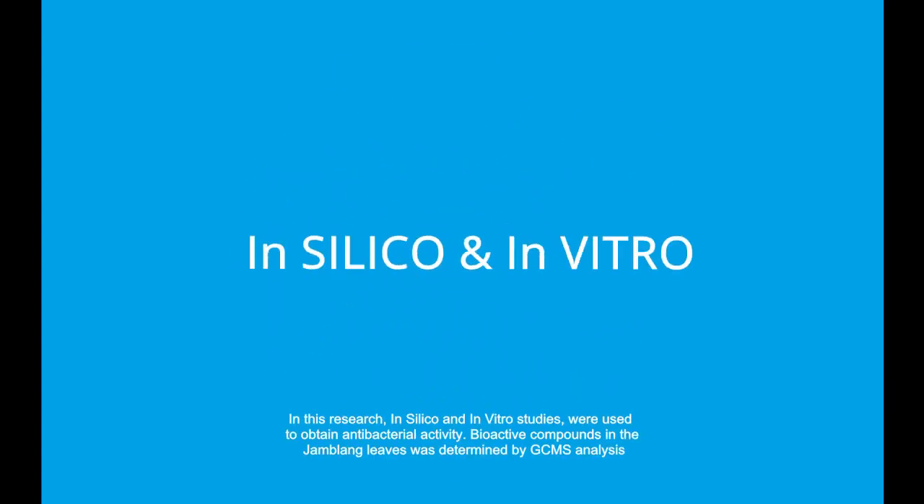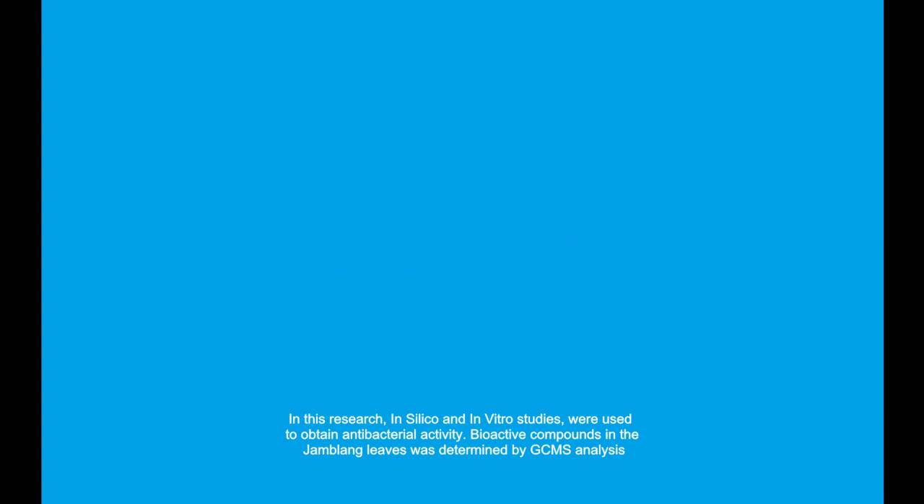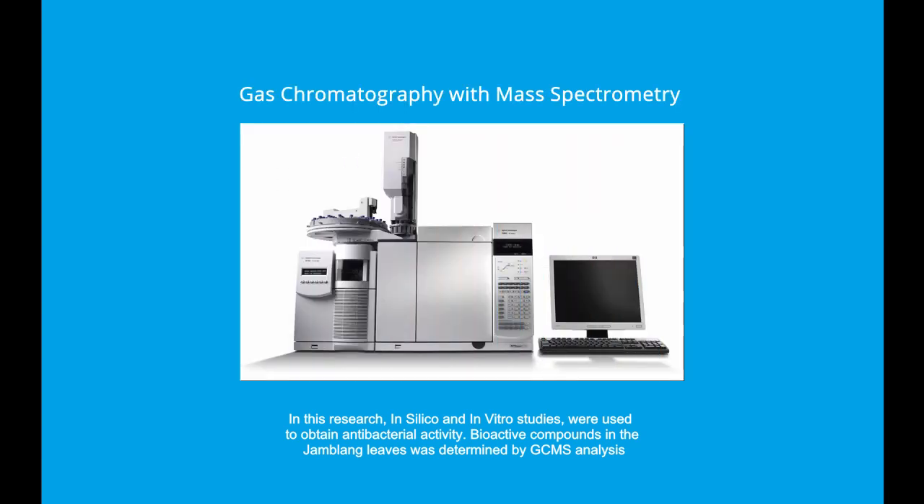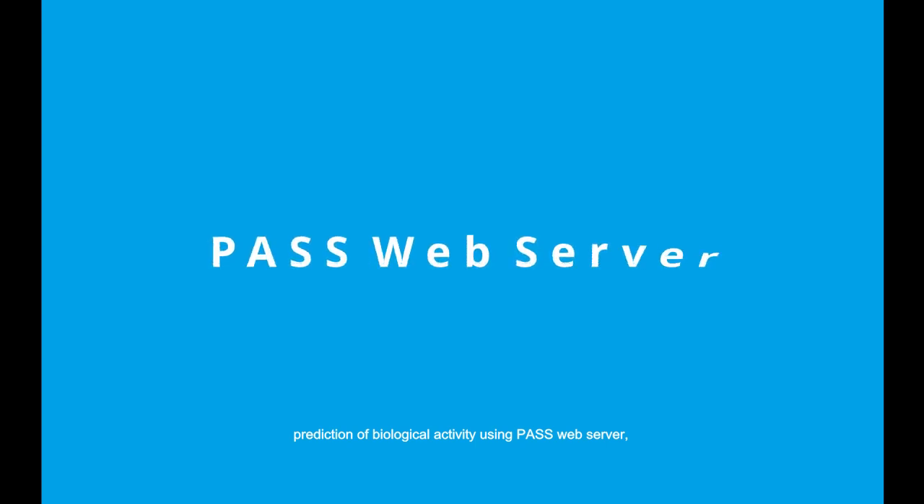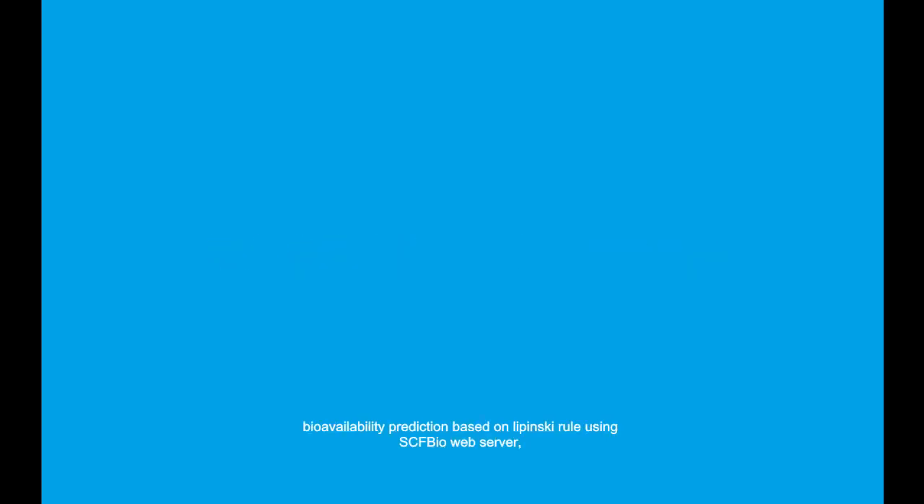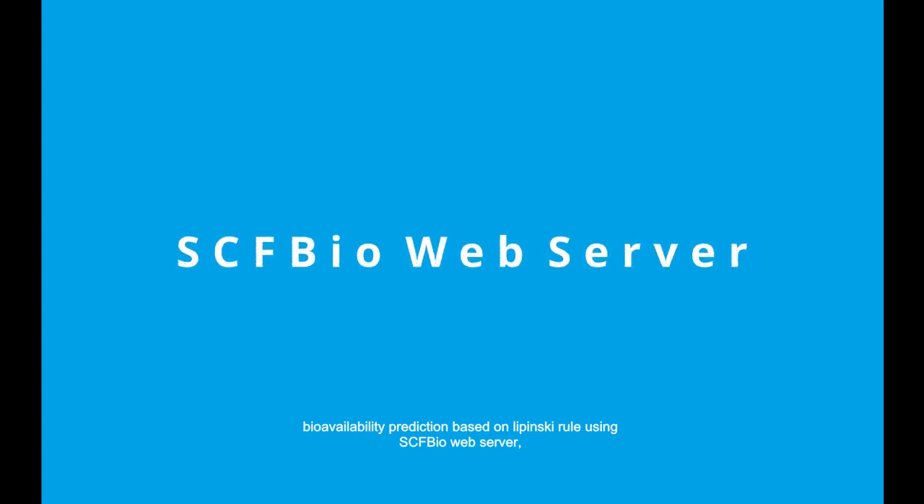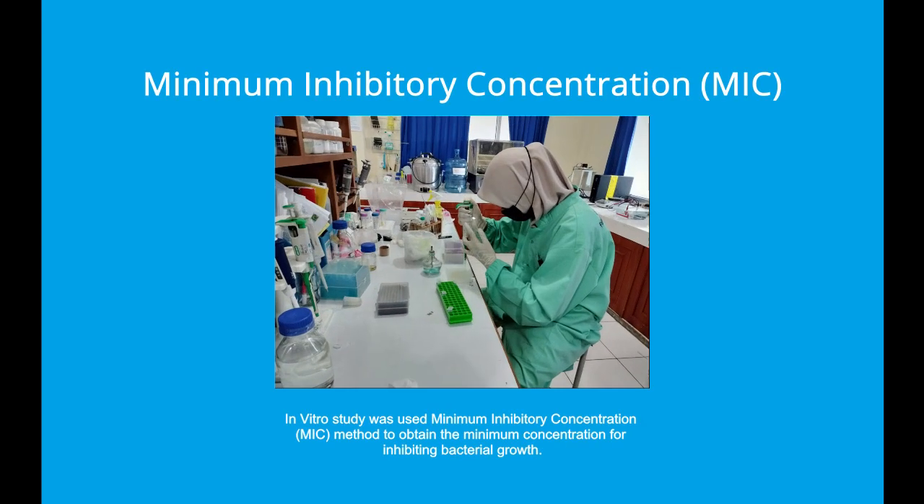In this research, in silico and in vitro studies were used to obtain antibacterial activity. Bioactive compounds in the jamblang leaves were determined by GCMS analysis. There were 3 tests carried out in the in silico study: prediction of biological activity using the PASS web server, bioavailability prediction based on Lipinski's rule using the SwissADME web server, and toxicity prediction using the pkCSM web server. The in vitro study used the minimum inhibitory concentration, or MIC, method to obtain the minimum concentration for inhibiting bacterial growth.